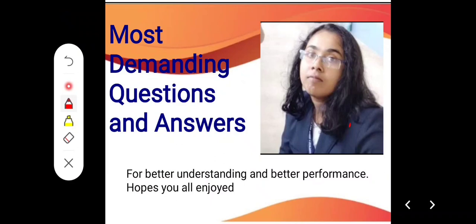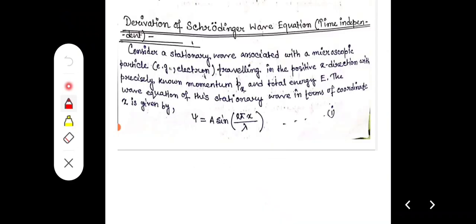There is a very important derivation which is not found in many sources: the time independent Schrödinger wave equation. Normally we get the time dependent Schrödinger wave equation, but the time independent one is a very rare question. Derivation of the Schrödinger wave equation, time independent.